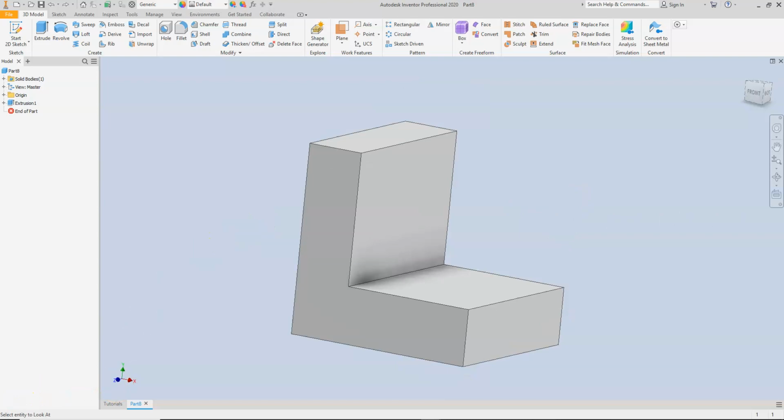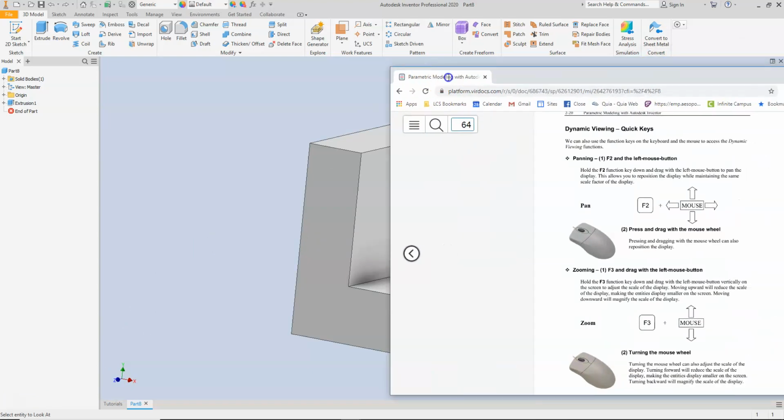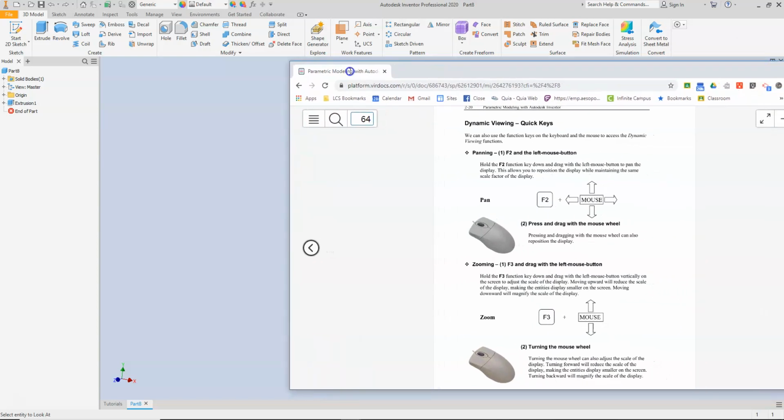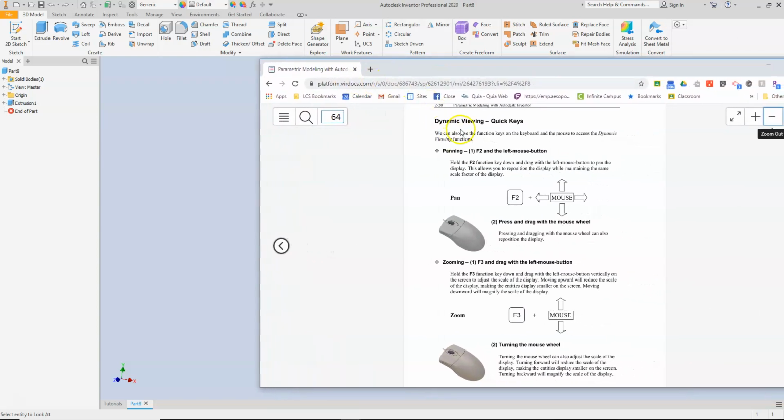So as you get finished up with this part, let's go ahead and start looking at a couple other pages in the textbook. On 220, 221, 222, 223, 224, 225, there's a lot of information about changing up and looking at your screen and how to navigate through either your 3D views or even your 2D views.